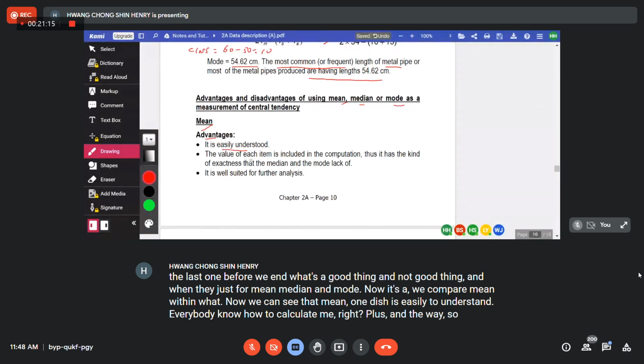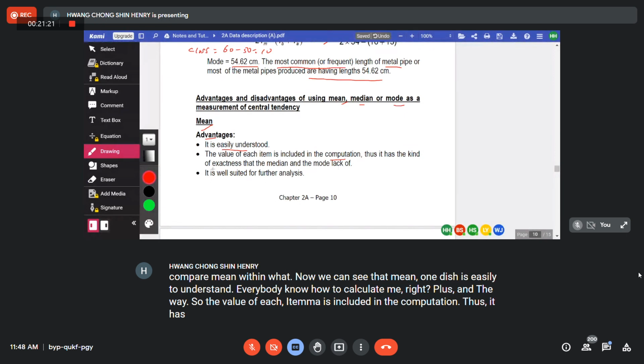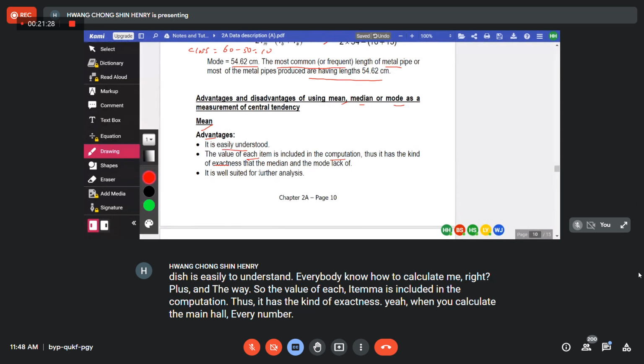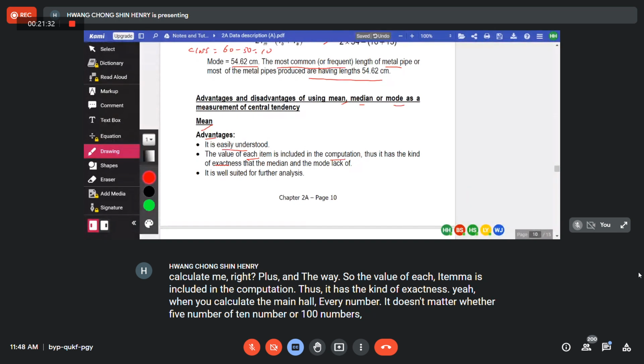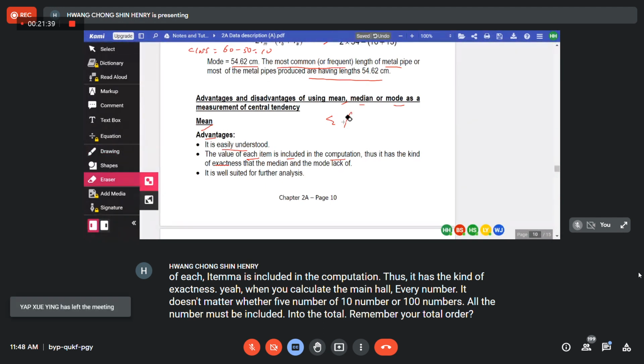So the value of each item is included in the computation, thus it has a kind of exactness. When you calculate the mean, it doesn't matter whether 5 numbers or 10 numbers or 100 numbers, all the numbers must be included in the total. Remember, you total all the X.